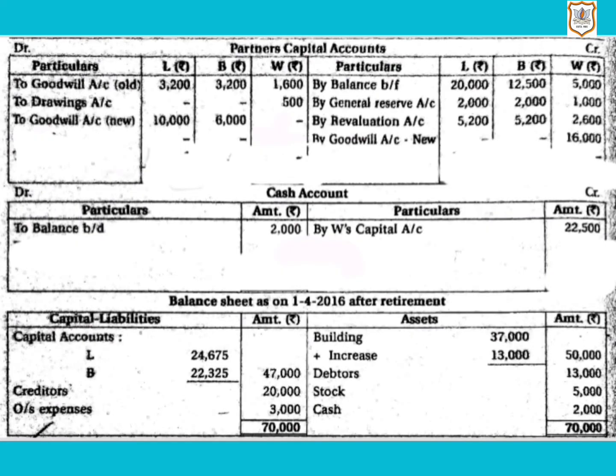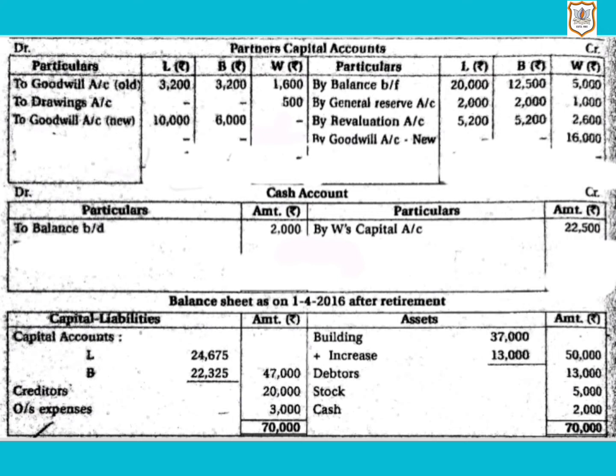Now the next point, personal expenses of W, rupees 500, was debited to profit and loss account. As it is the personal expense of W which was debited to profit and loss account, the firm will charge it from W's capital account, which will lead to a reduction in W's capital balance.